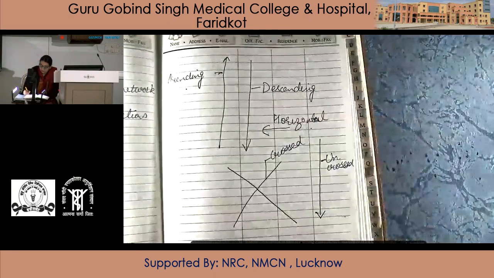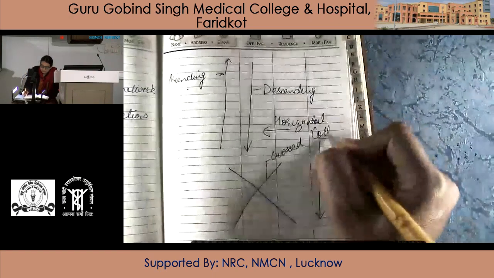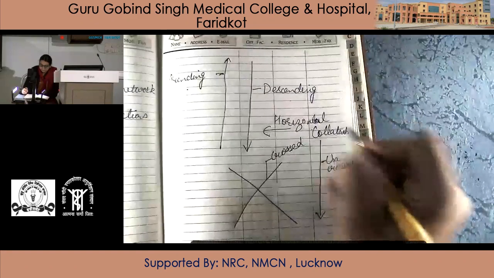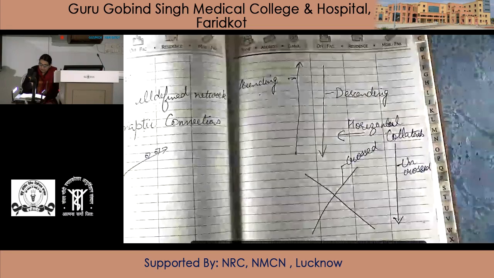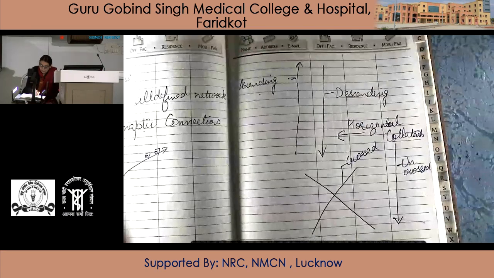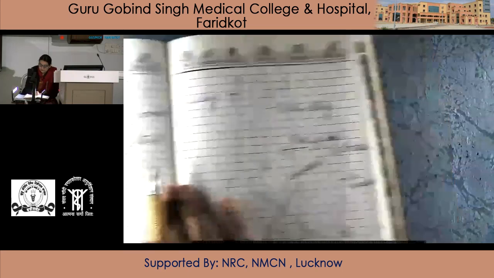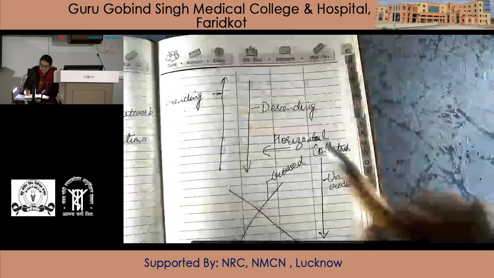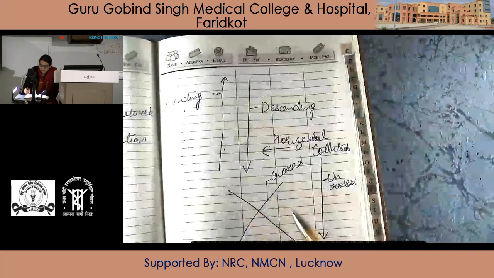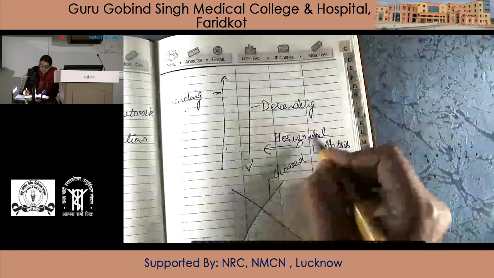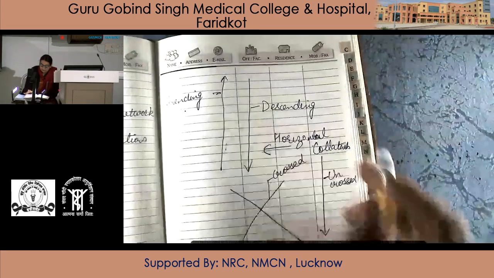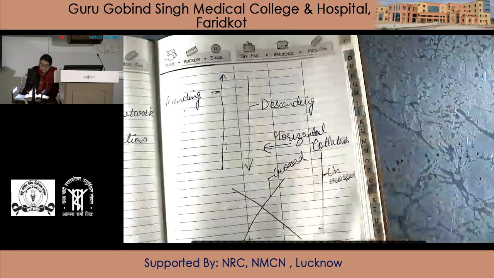So the characteristics of the connections of the reticular formation are: polysynaptic, ascending, descending, crossed and uncrossed, and they also send horizontal collaterals.